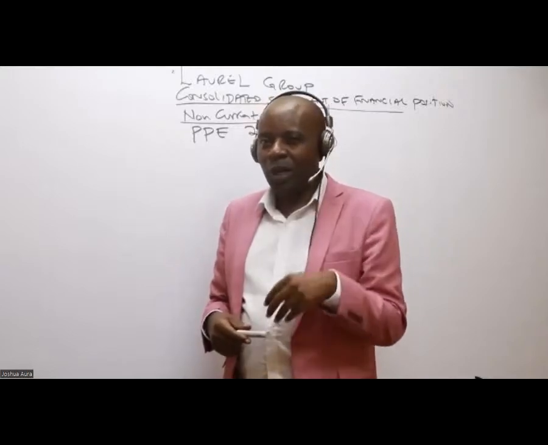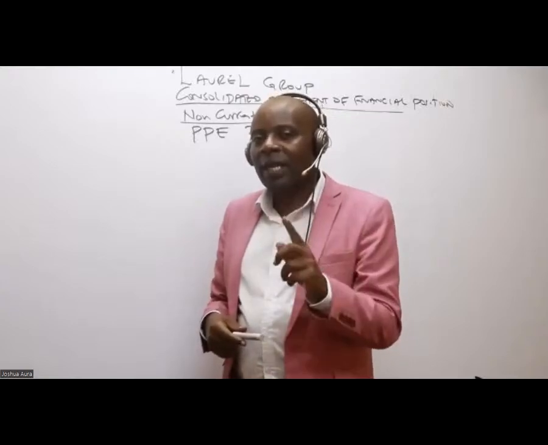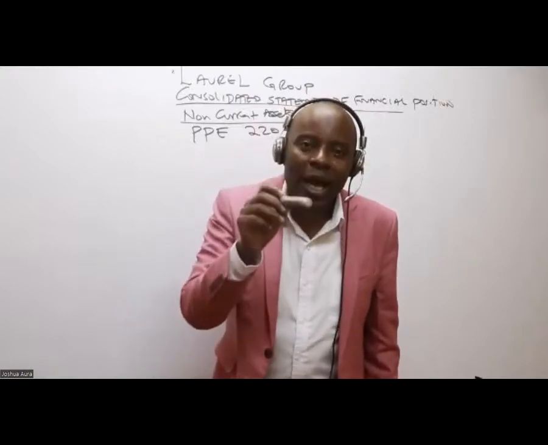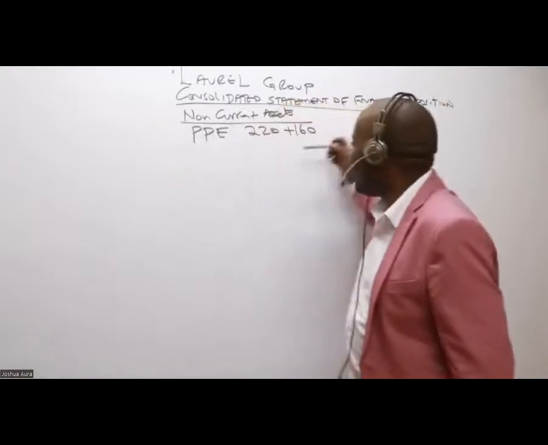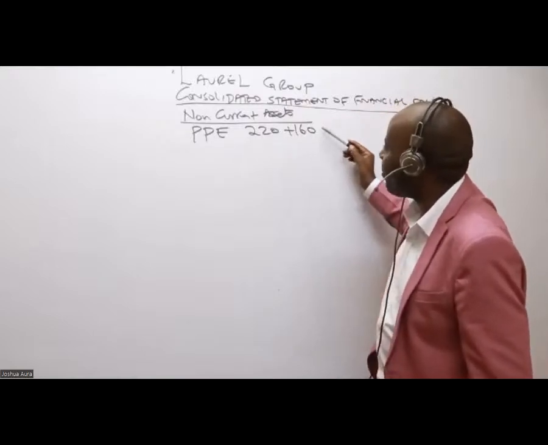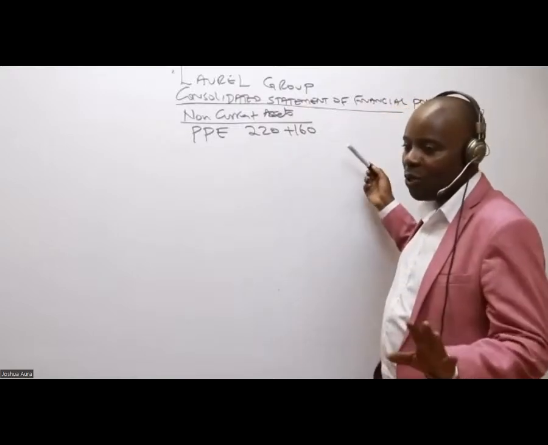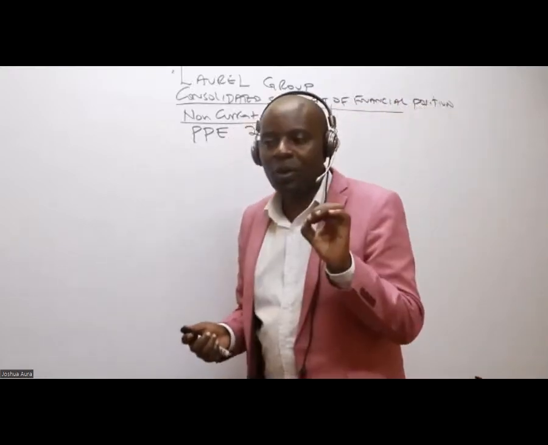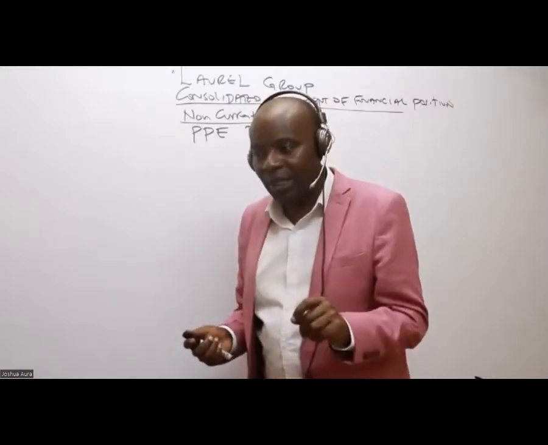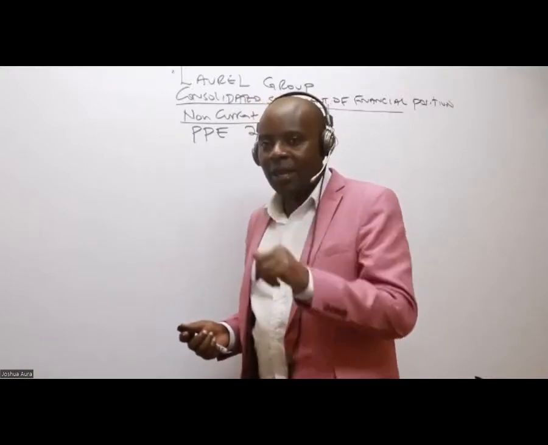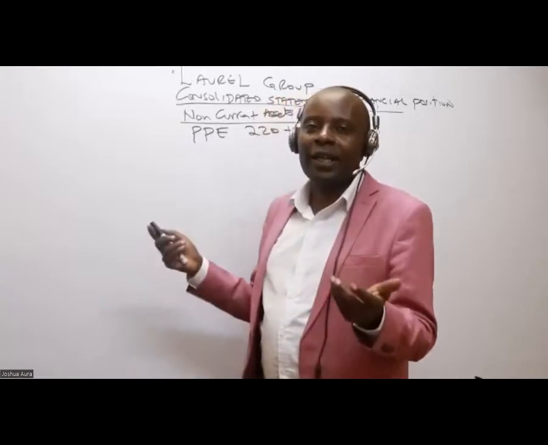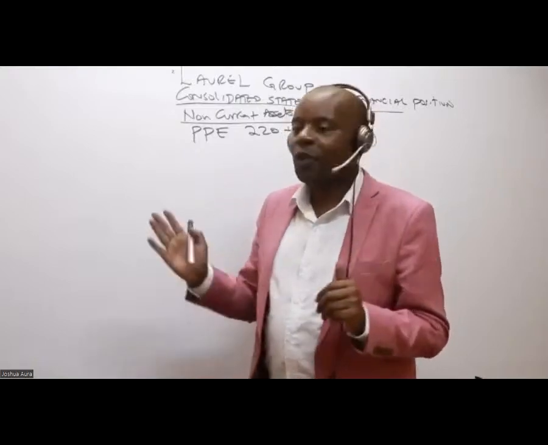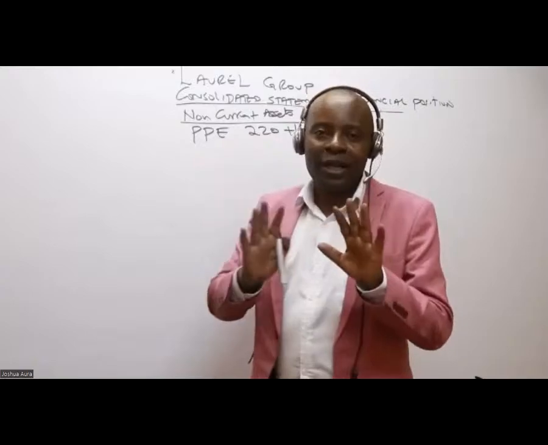So as I continue, what have we learned really? The thing that I've learned here is that we shall never be consolidating figures of associate. We shall not bring figures of associate here, but you can't say 220 plus 160 plus the associate figure. No, that we can't do. We are only consolidating the parent and the subsidiary. Now, one good thing here, for students who are privileged to be having computers, I expect you guys to be writing all these in your Excel, isn't it?